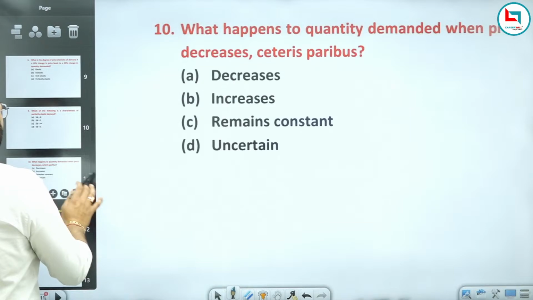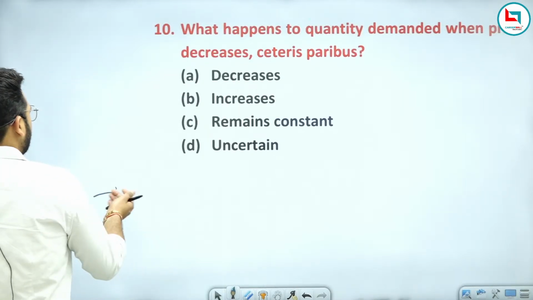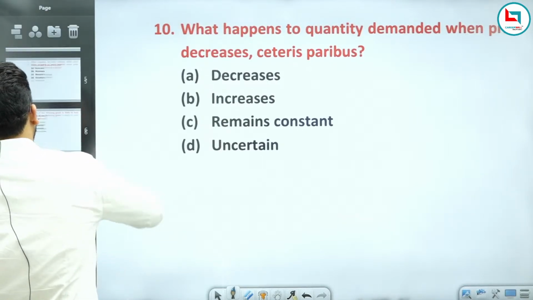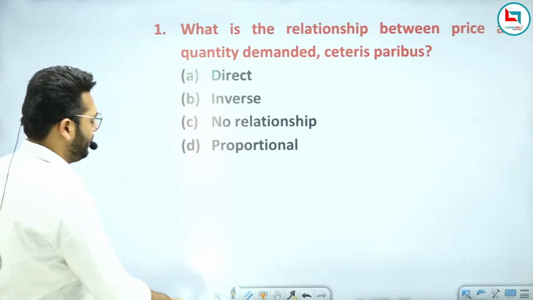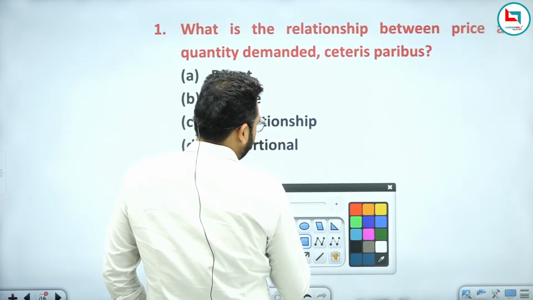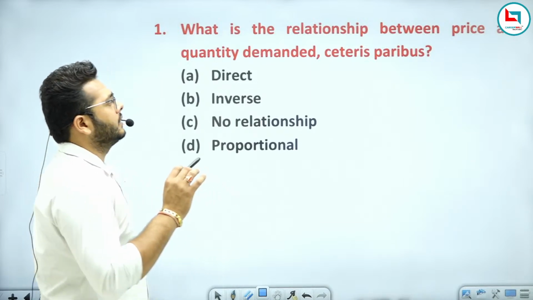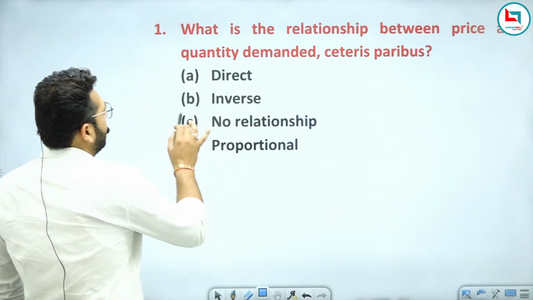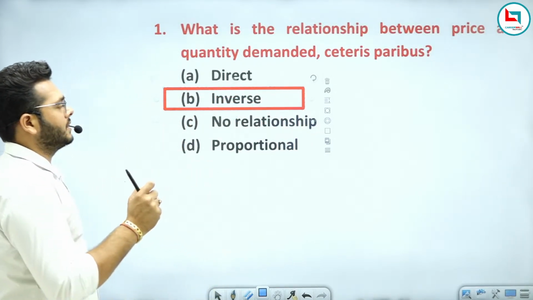Question number 10: what happens to the quantity demanded when... First of all, we need to revise what we have discussed in our previous class. What is the relationship between price and quantity demanded, ceteris paribus? This is an inverse relationship. There is an inverse relationship between price and demand.